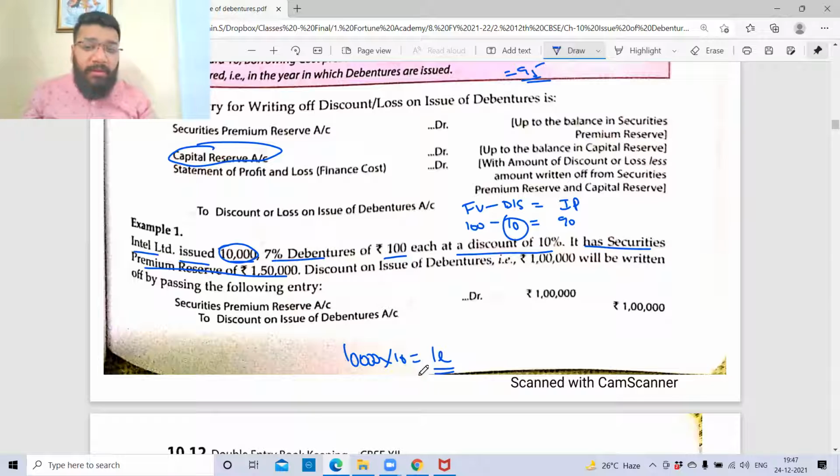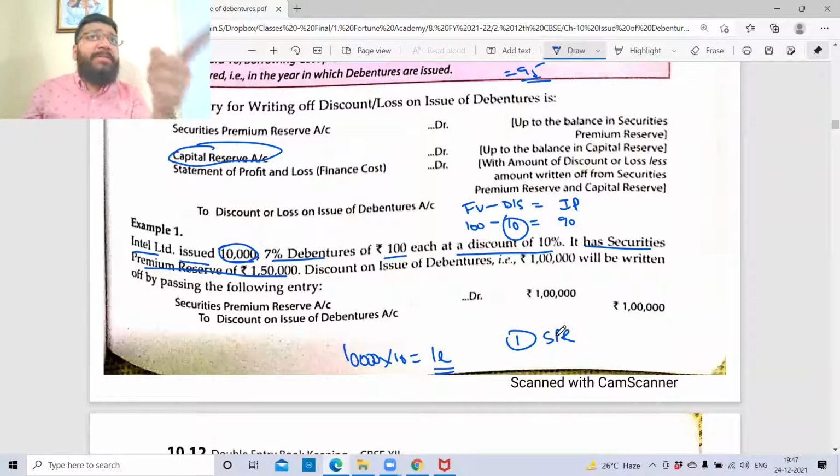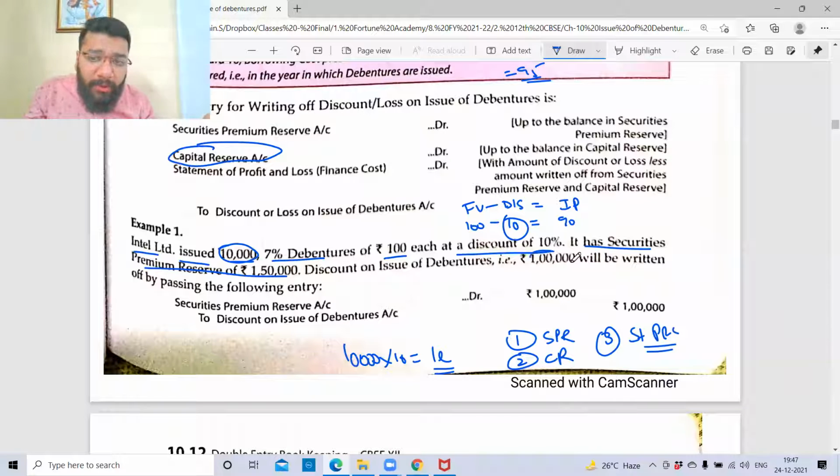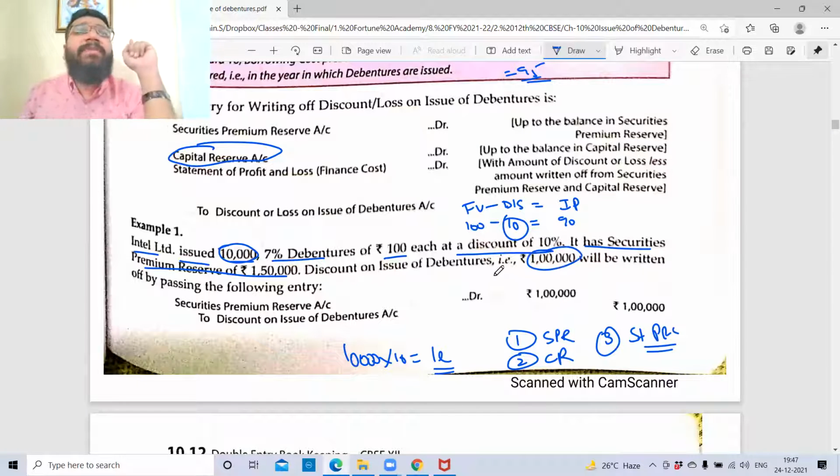This 1 lakh will be first set off against SPR. If SPR is not sufficient, you will take the help of capital reserve. If capital reserve also is not available, third you will transfer to your statement of P&L. Now here, before I record this 1 lakh to P&L, first I need to check if there is SPR.